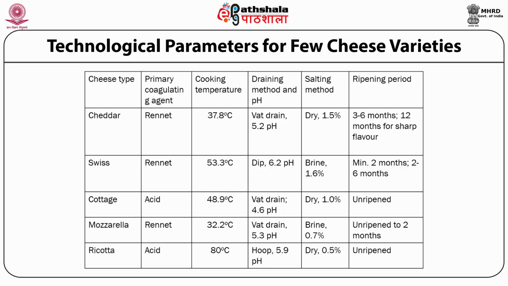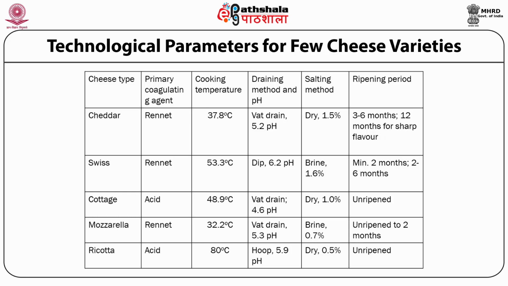Technological parameters for a few cheese varieties. As I told you, based on a hard, semi-hard or soft variety, we have to change certain technological parameters. In this, I have taken cheddar, Swiss, cottage, mozzarella and ricotta. Amongst these, if you see the primary coagulating agent, acid is used for cottage and ricotta, whereas rennet is used in cheddar, Swiss and mozzarella cheese making. No acid is used there.